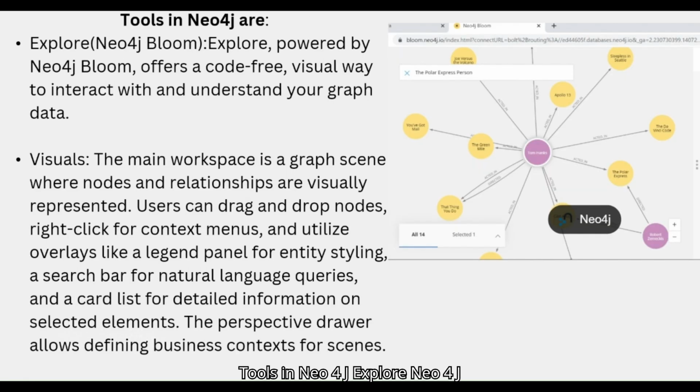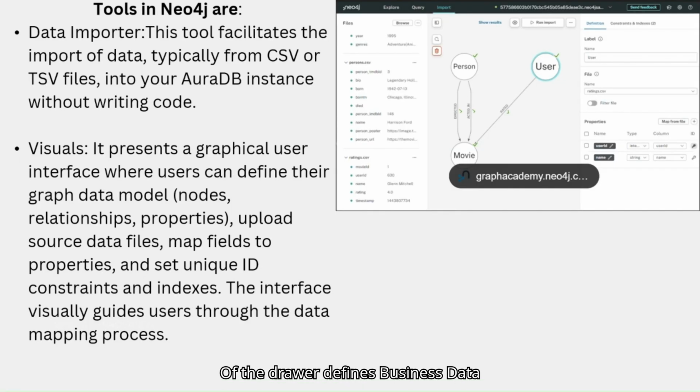Tools in Neo4j: Explore, Neo4j Bloom. Powered by Neo4j Bloom, it offers a code-free visual way to interact with your graph and understand your graph. The main workspace is a graph scene where nodes and relationships are visually represented. Users can drag and drop nodes, right-click for a context menu, and utilize overlays like a legend panel for styling, building relationships. The perspective drawer defines business data.